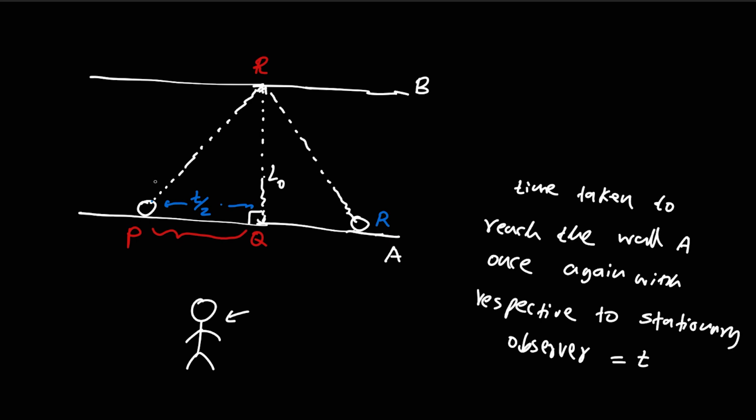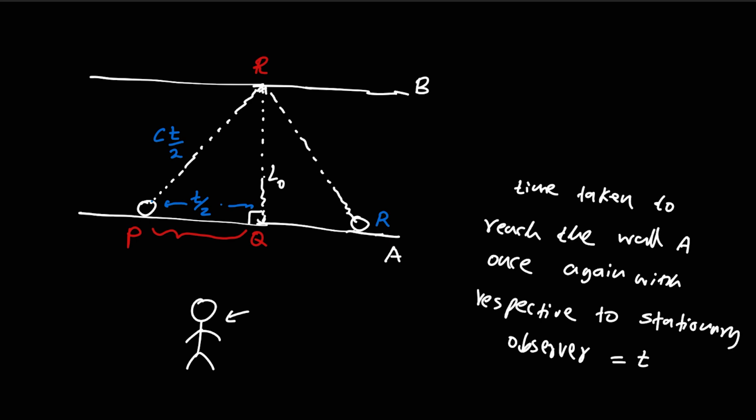Therefore the PR distance is, guys, that's still the speed of light. We already know that the speed of light does not depend on the motion of the inertial reference frame. So the PR distance is supposed to be CT over 2.